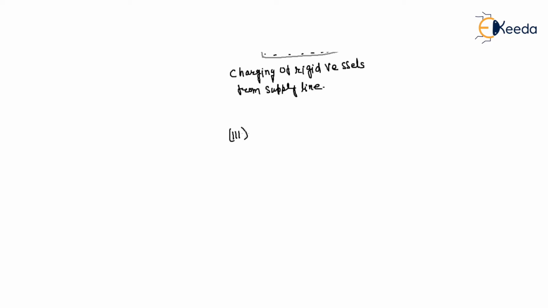Number 3, inflating a tire or balloon. That means if you fill a tire or balloon, these are also examples of unsteady flow. And cooking with a pressure cooker. These are all examples of unsteady flow processes, right?